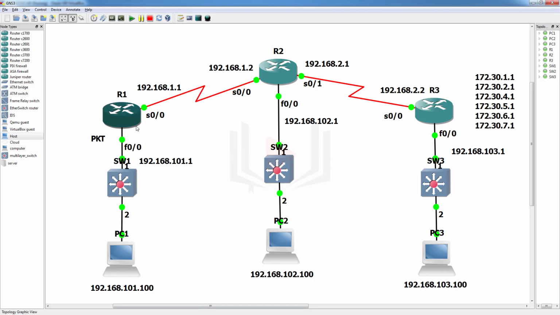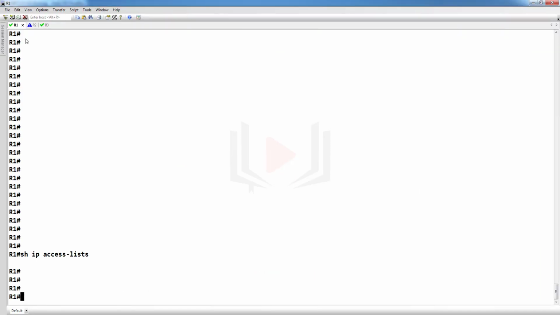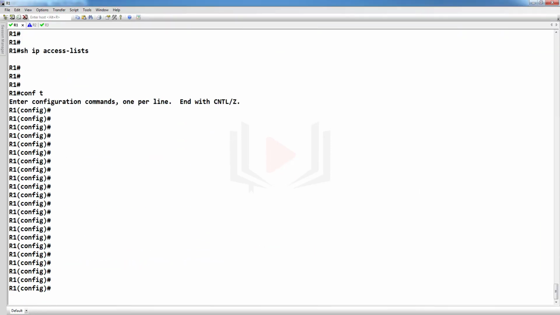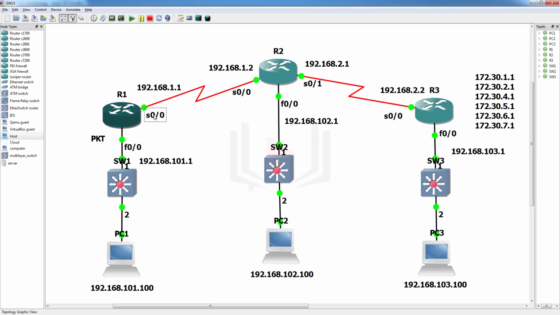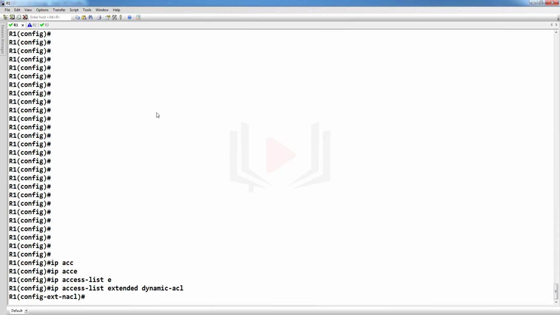Let's come to R1 and create an IP access list extended named dynamic ACL. We will apply it on serial 0/0. Now what we have to do.